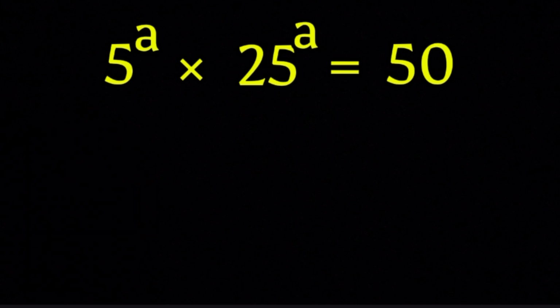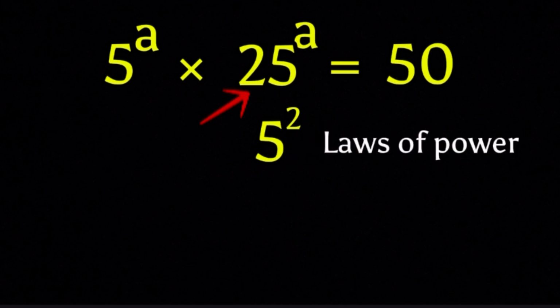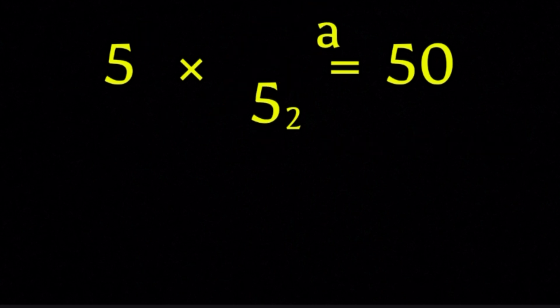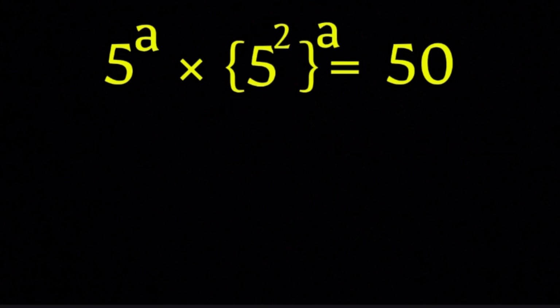Now, first, notice that 25 is not just some random number. It's actually 5 squared. Think of it like the nerdy cousin of 5 who just loves powers. It's basically 5 in disguise. So instead of writing 25 to the power of a, we rewrite it as 5 squared to the power of a. Already, this is looking simpler, isn't it? Now our expression is 5 to the power of a multiplied by 5 squared to the power of a.